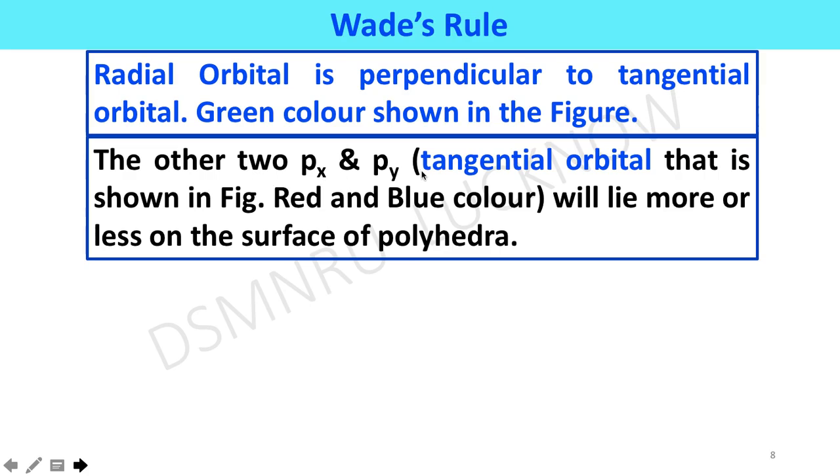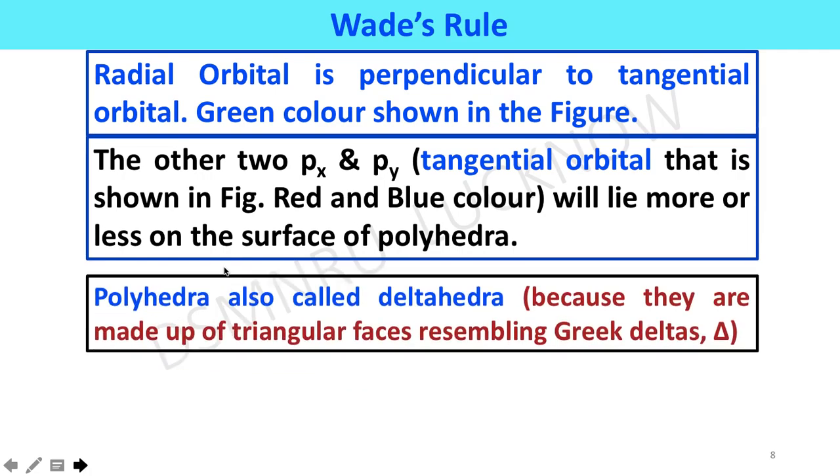The other 2 tangential orbitals, shown in red and blue, lie more or less on the surface of the polyhedron.